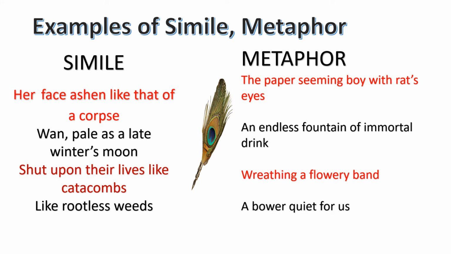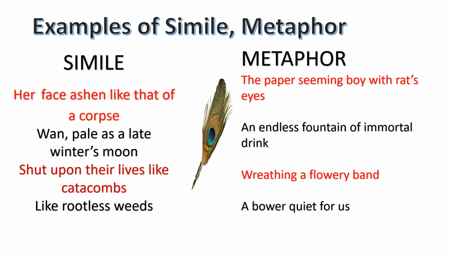Now here you can see a few examples from your poems. Her face ashen like that of a corpse. This is from your poem by Kamala Das, that is My Mother at 66. Worn pale as a late winter's moon, again from My Mother at 66. Now, in the next simile, the life of children living in slums has been compared to catacomb. Now, what is a catacomb? Catacombs refer to an underground cemetery, or you can also say a burial ground, which is dark, just like the lives of these slum children.